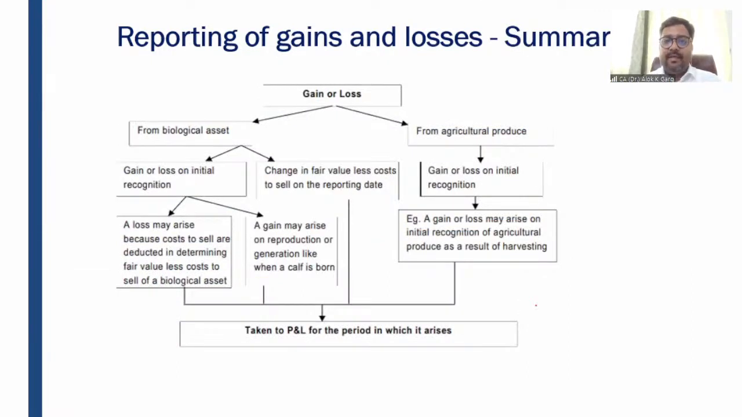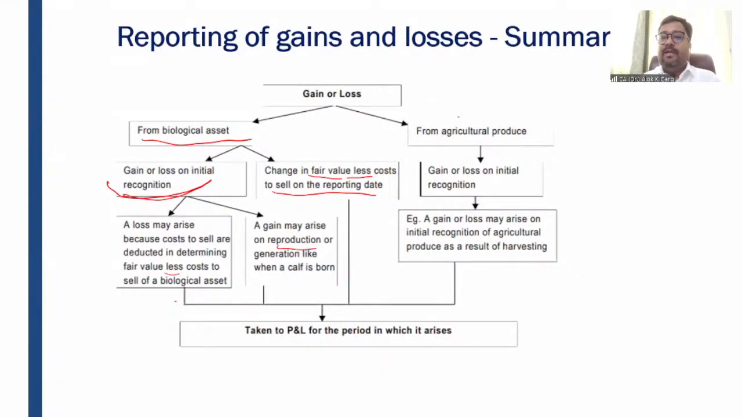So if we look at the summary, gain or loss from biological asset: gain or loss on initial recognition could be there. Why? Because there is a fair value less cost to sell concept. Then changes in fair value less cost to sell on the reporting date could be there. Case 2, remember case 2 where 9,500 becomes 9,800, right? A loss may arise because cost to sell is deducted in determining the fair value less cost to sell of a biological asset. A gain may arise due to the reproduction.